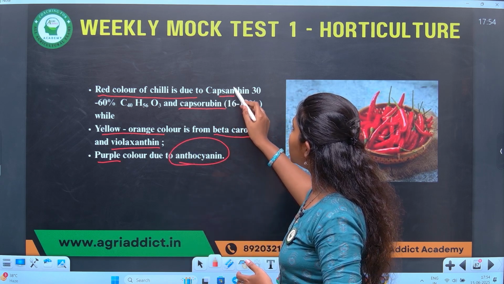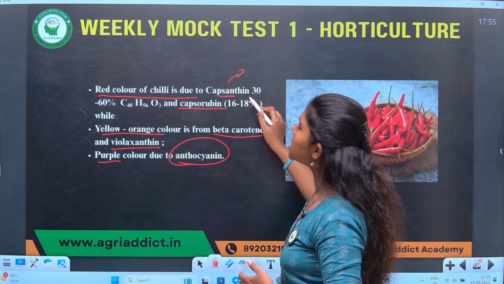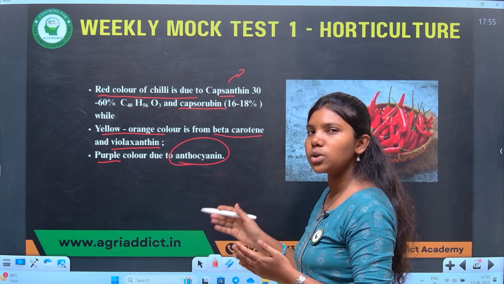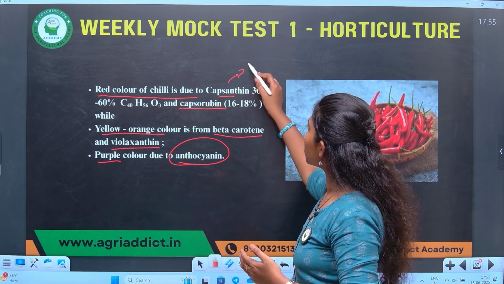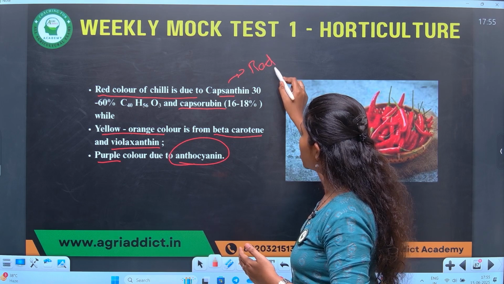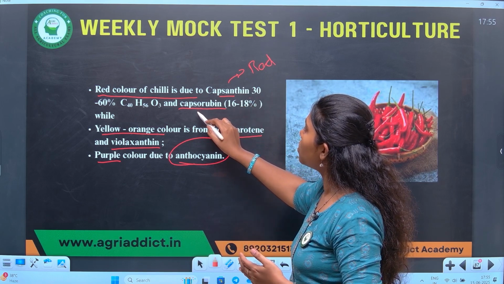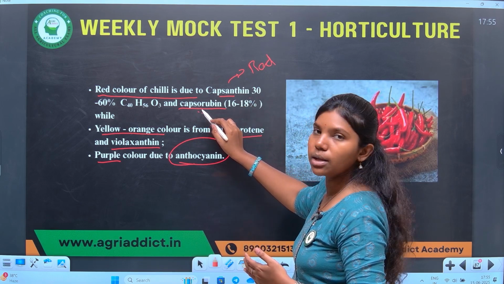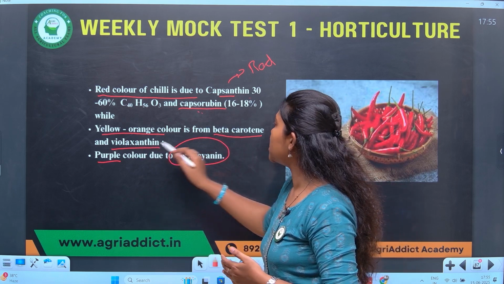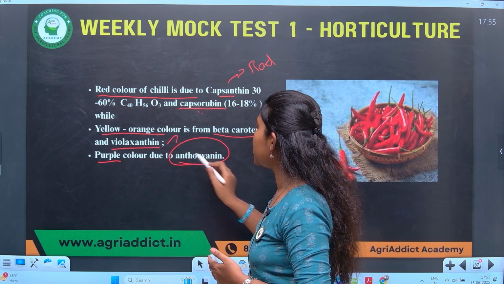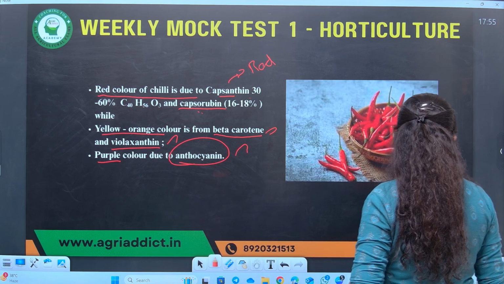Therefore, capsaicin is present in major proportion compared to other pigments. It causes red color pigmentation to chili. Other pigments are beta-carotene, xanthine and anthocyanin. We'll go to the next question.